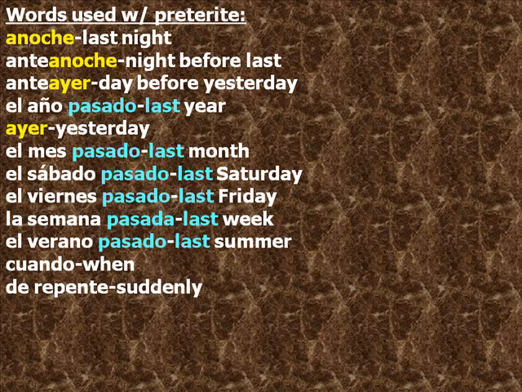El sábado pasado, last Saturday. El viernes pasado, last Friday. La semana pasada, last week. El verano pasado, last summer. Cuando, when. And de repente, suddenly. With these words, notice any time they're followed up with pasado, that means last, use the preterite.